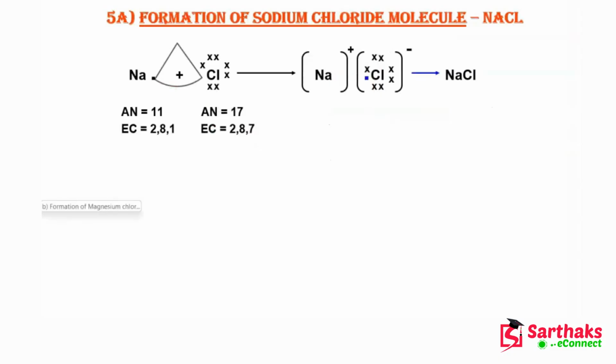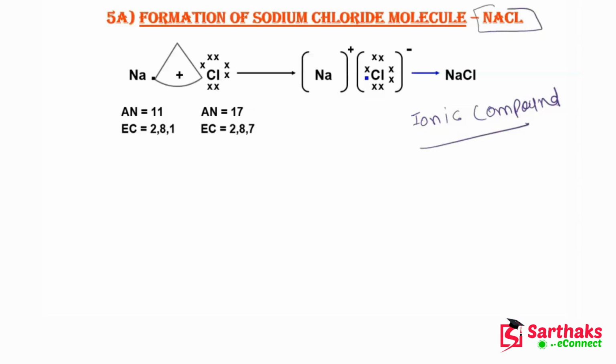Okay students, so here we are. Now we will talk about how an ionic compound is formed. We are taking an example of NaCl. This is basically an ionic compound.